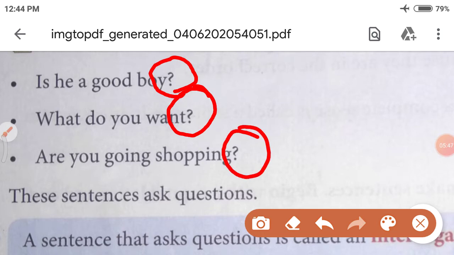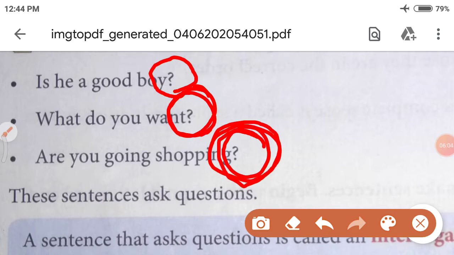And my dear students, when I explained this lesson, I gave you an easy trick to identify interrogative sentences. How can you easily identify them? The easy thing is that at the end of all the sentences, what is there? A question mark.